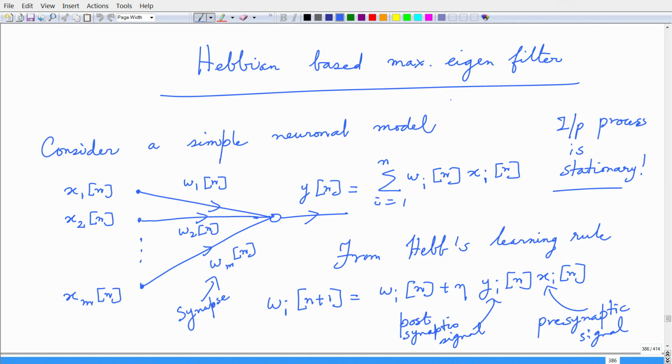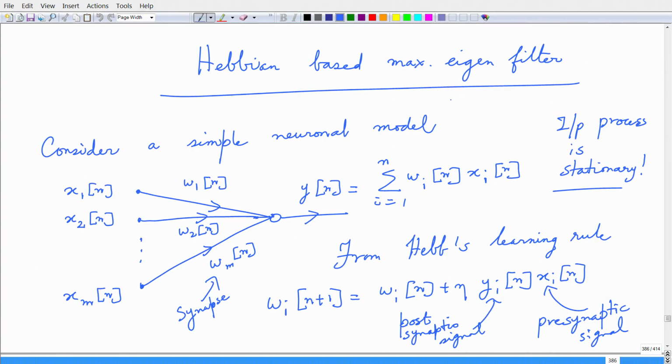We assume that the input process is stationary. This is an important detail because at any time step I can get a data vector, and if I look at the possibility of the data vectors that I can get at time step n, that process is stationary. The statistics does not change with time, right. This is an important detail. Now, with these assumptions, let us proceed with the Hebbian update.